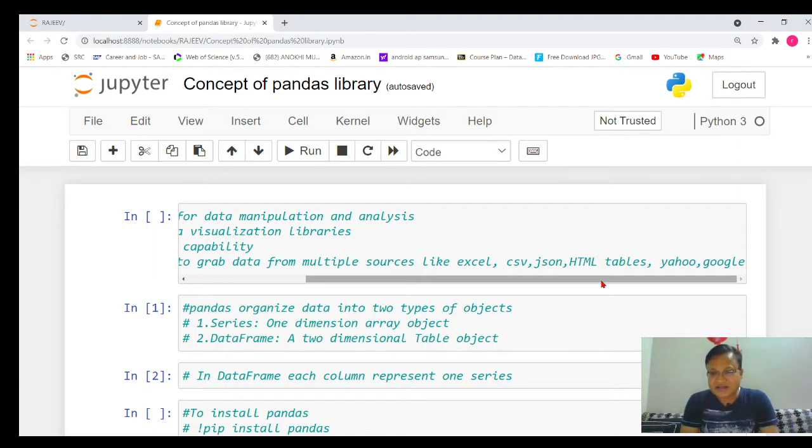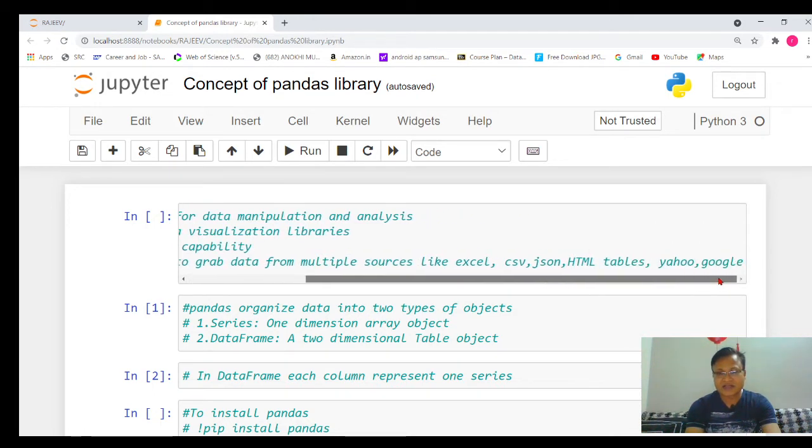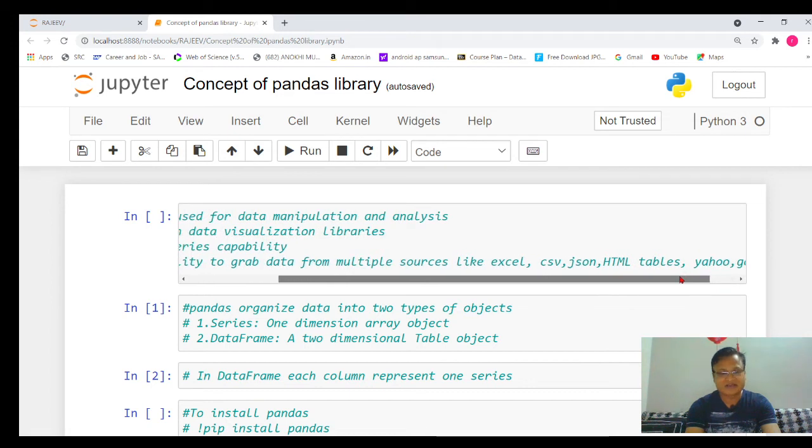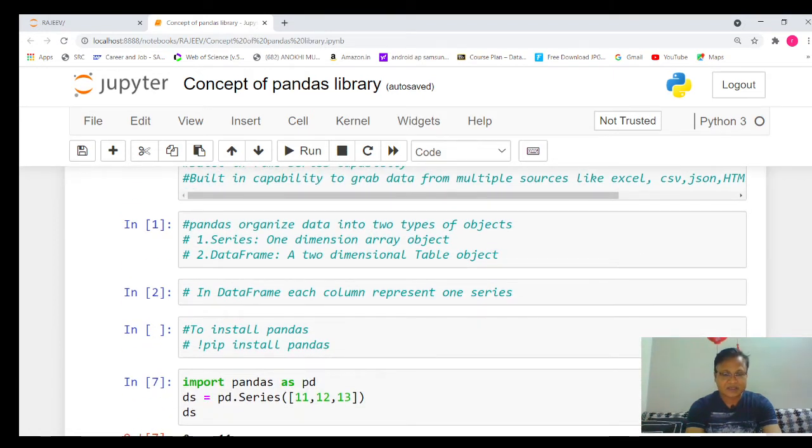Similarly, there is a lot of data related to Google and Yahoo. In the coming lectures, we will definitely learn how to connect HTML tables, Yahoo and Google data. That is also very important, because you know that until we are able to connect different types of data, we cannot perform analysis. This is the very basic step, and pandas is very useful in that.